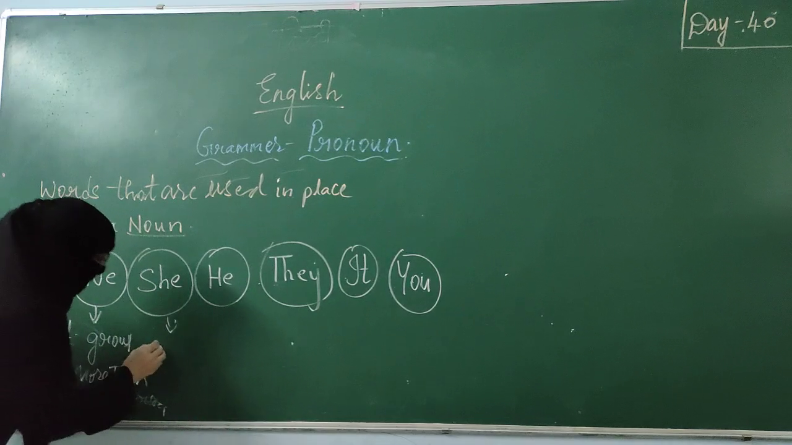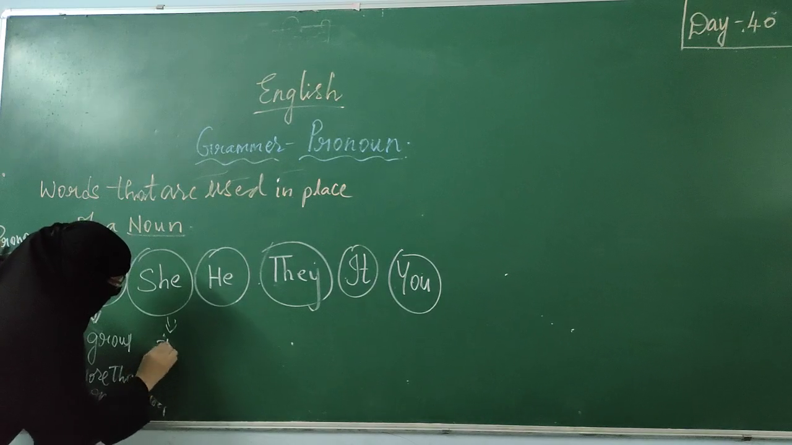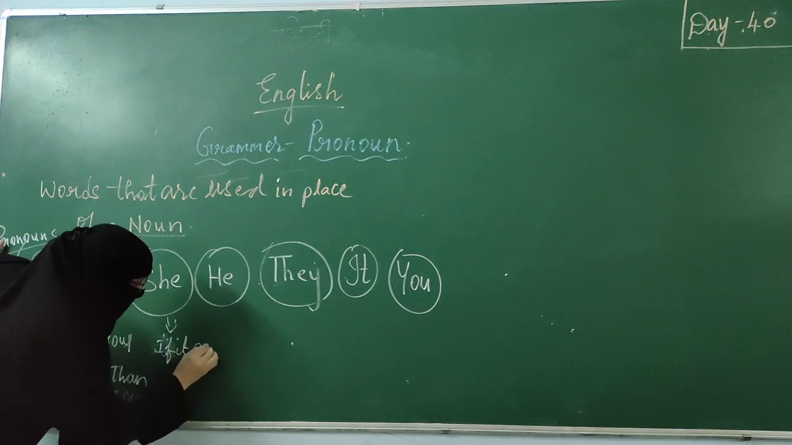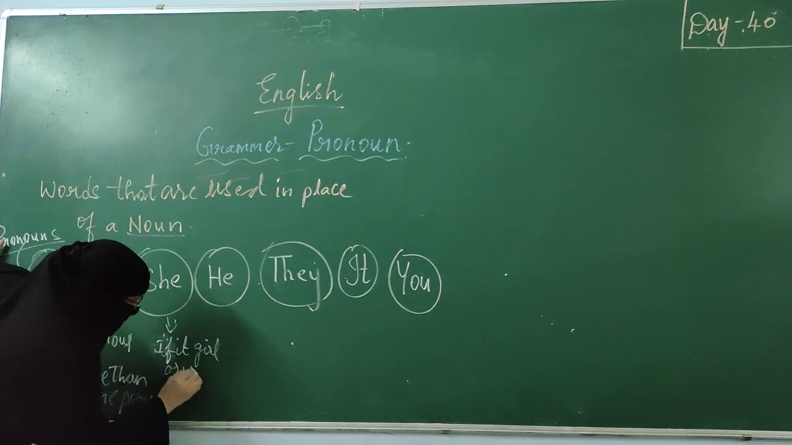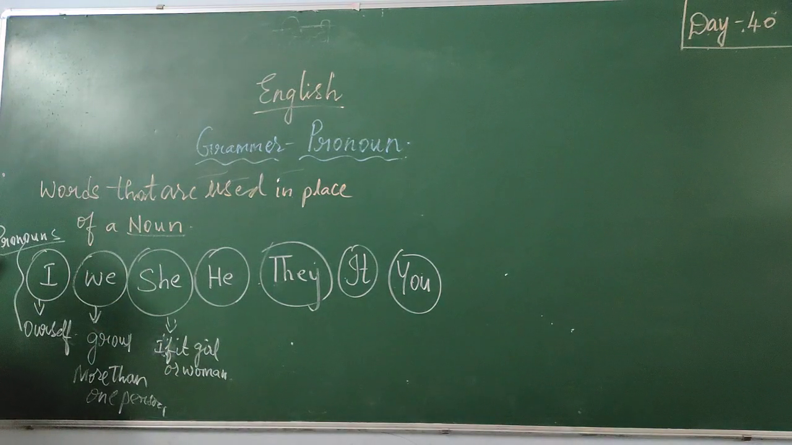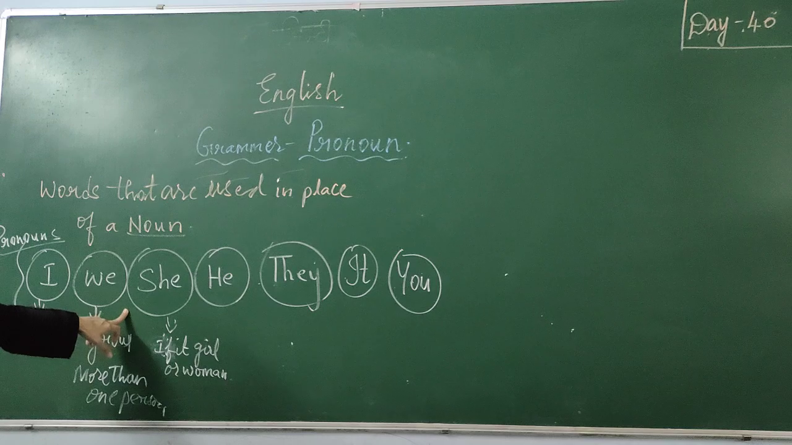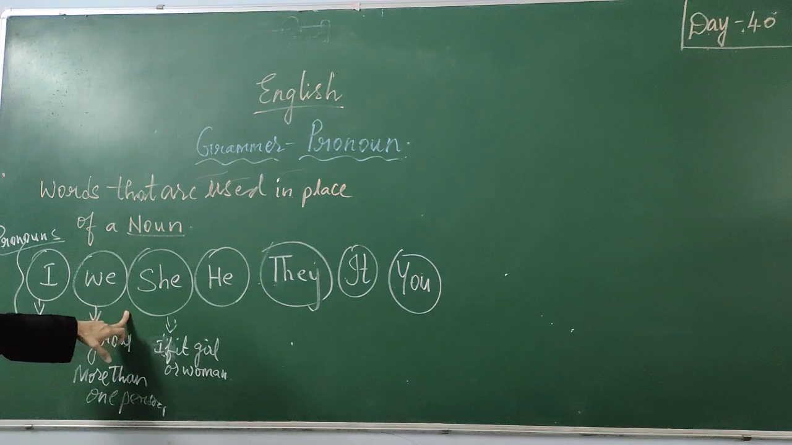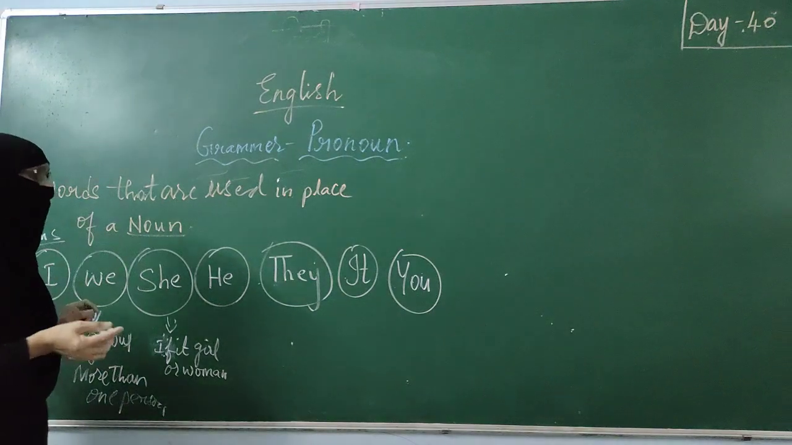Then she, if it is a girl or a woman. She is used when we are talking about a girl or a woman. I can't say Sita is dancing. In place of Sita, if I want to use a pronoun, I say she is dancing. Because Sita is a girl, I use the word she. She is dancing.